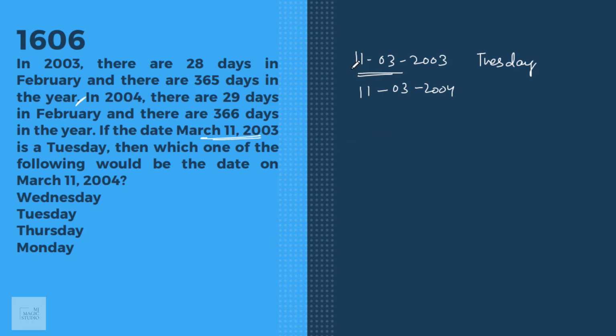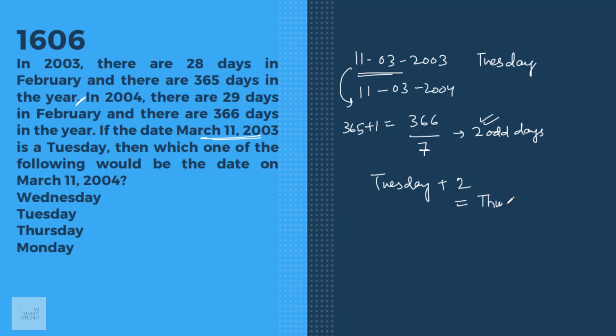Now we know that for a 1 year jump, the number of days would be 365, but since it is a leap year and we are into March, there would be a 366 days jump. Now how many odd days are there? That means what will be the remainder when this number is divided by 7? 364 will be for 52 weeks. So we will have 2 odd days, that is, the total number of days when divided by 7 leaves remainder 2. In Tuesday, we add up 2 odd days, that will give us Thursday and not Wednesday. Thursday, option C is the correct answer.